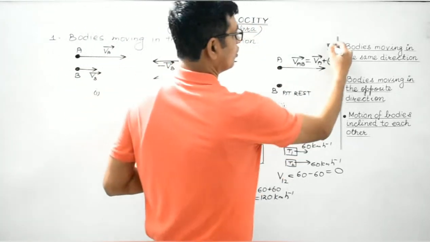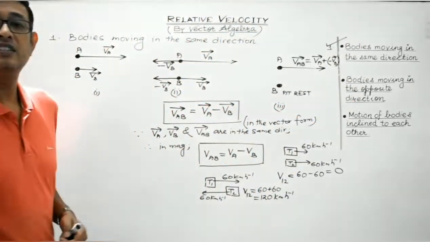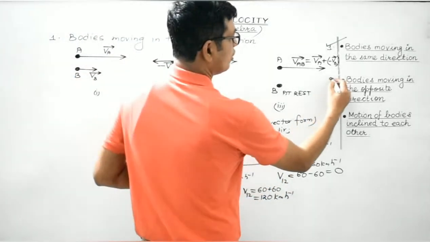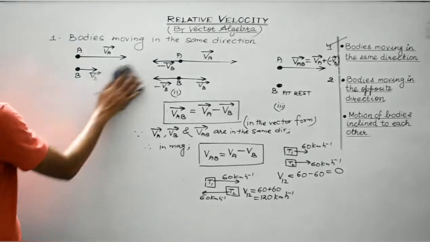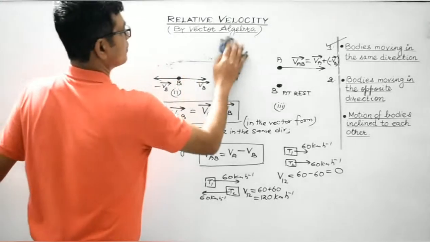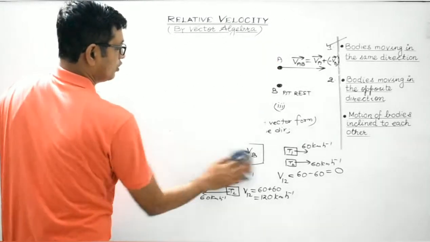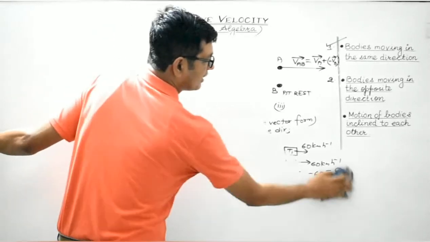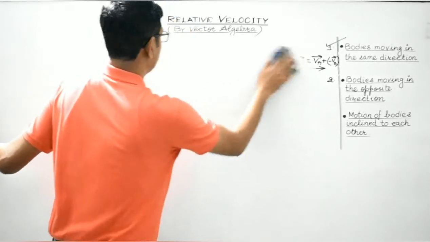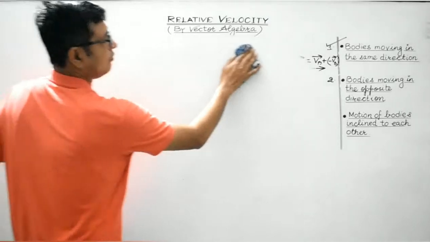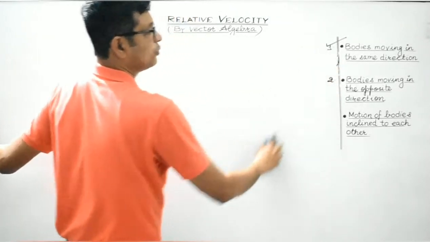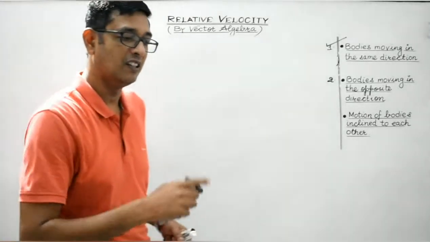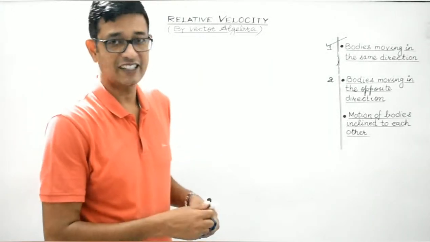So the first article is over, bodies moving in the same direction. Now let's concentrate on the second one. We'll consider the relative velocity when the bodies are moving in the opposite direction. We will follow the same steps, the same procedure. We intend to find out the relative velocity of body A with respect to body B. So body B is to be brought at rest, right?